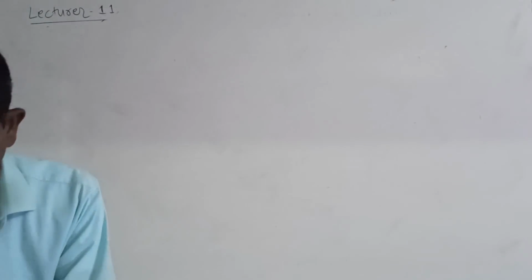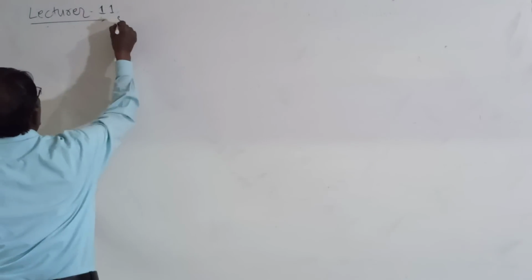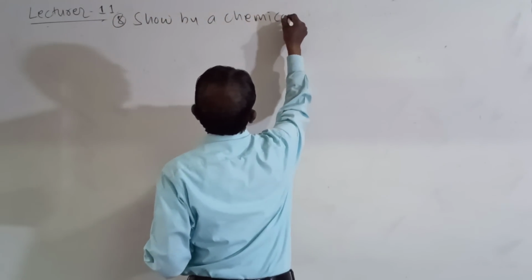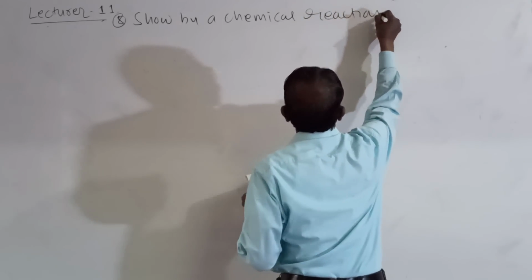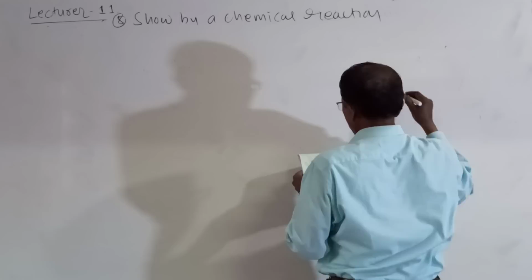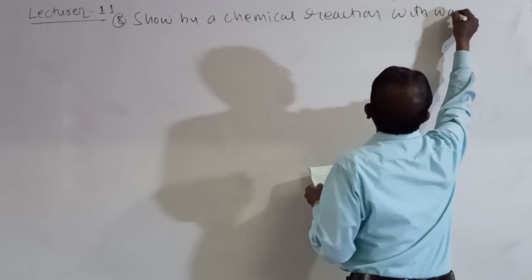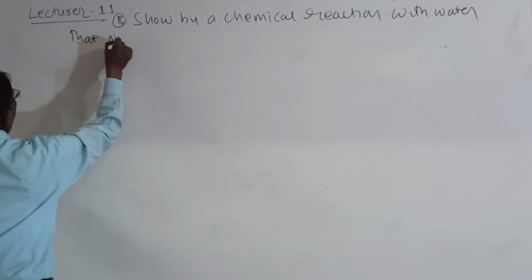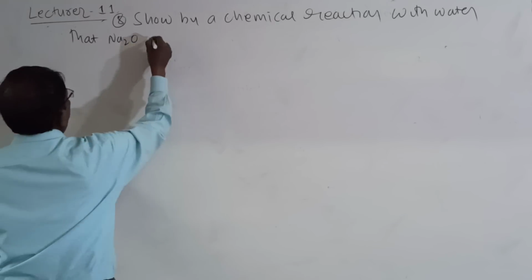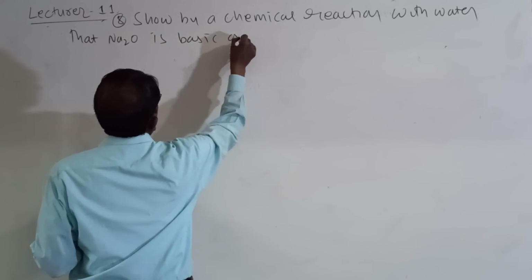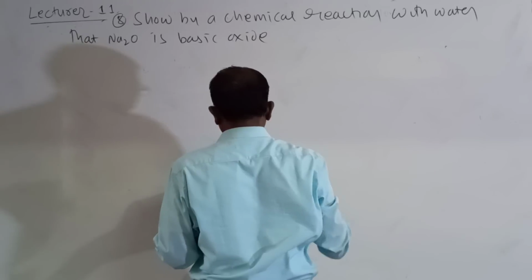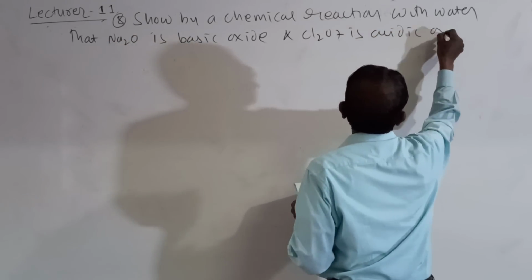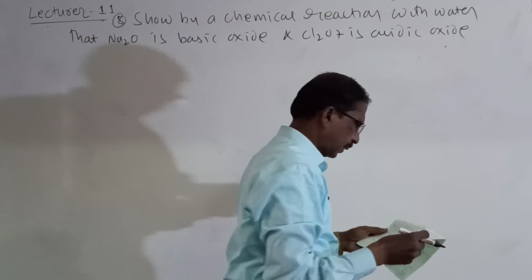Then students, show by a chemical reaction with water that Na2O is a basic oxide and Cl2O7 is an acidic oxide.